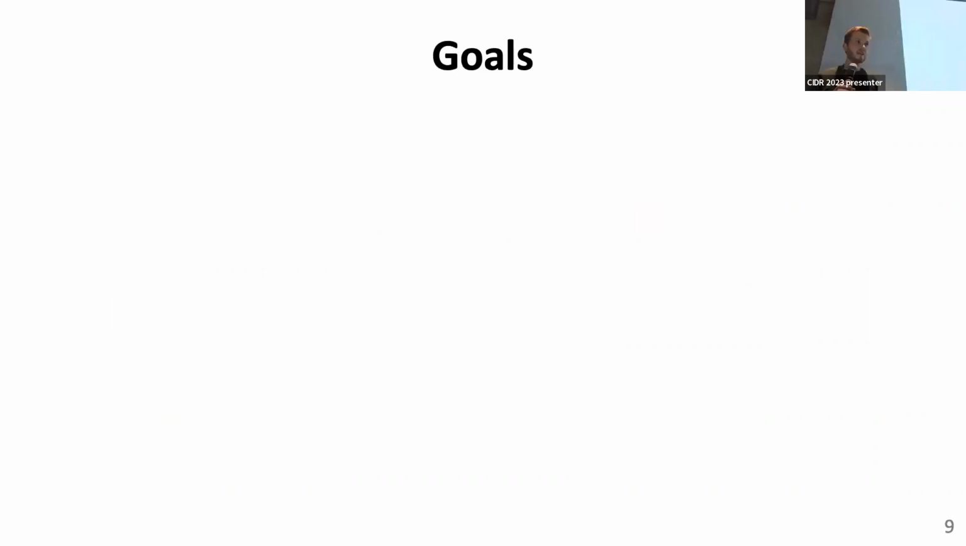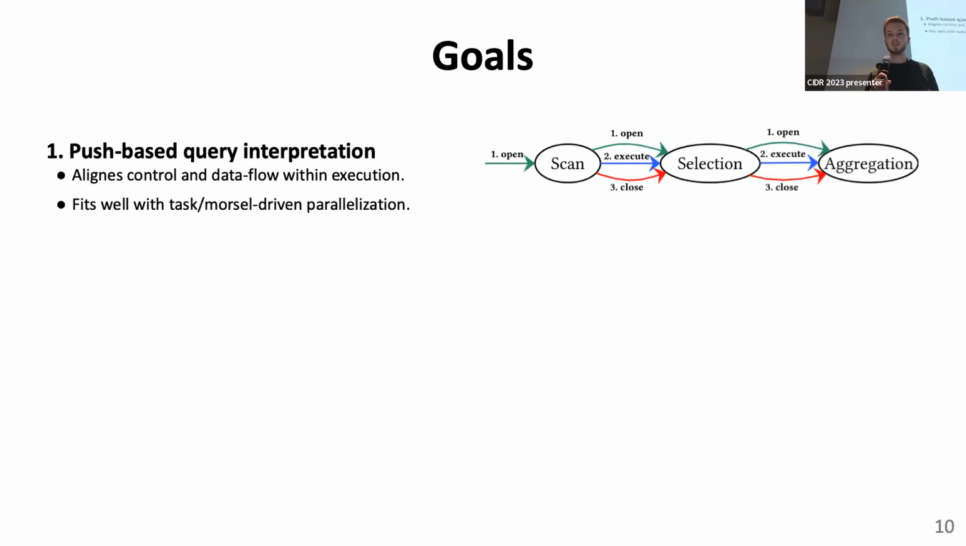So let's think about what goals we have when we build a new query execution engine for Nebula Stream. We want to have a push-based, interpretation-based engine. So our operators push data from the data sources towards the data sinks. And from a user perspective, it basically looks like an interpretation-based engine. This fits really well to a model-driven prioritization scheme, which was shown to be efficient on modern hardware.